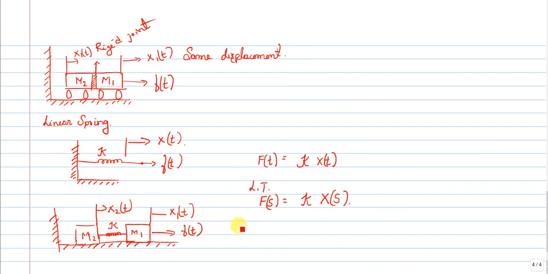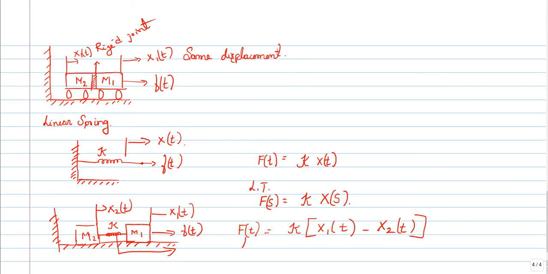If you consider this as a mathematical model, I can represent it in terms of an equation. I will take k as common outside, neglecting m1 and m2 and representing just the spring. The force equation in the time domain is f of t equals k times x1 of t minus x2 of t.